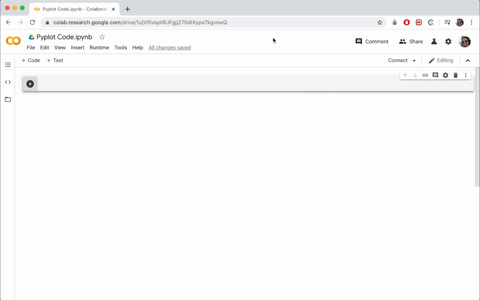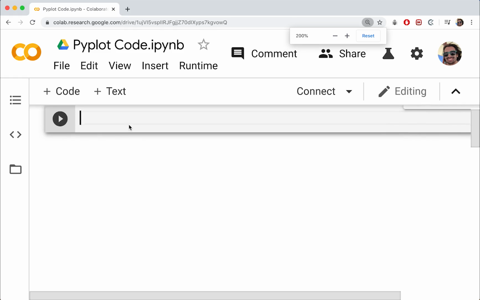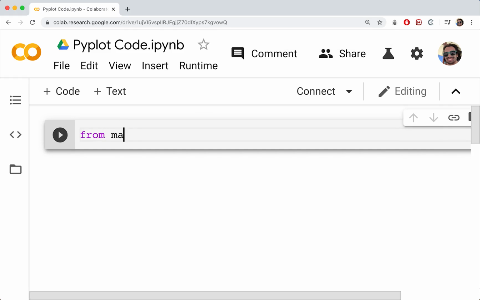All right, good stuff. Now back to Google Colab. Or if you are not using Google Colab, go ahead and start up a new Python file. In order to gain access to the library, we're going to add the import. So just zoom in for you guys. We're going to say from matplotlib import pyplot as plt.